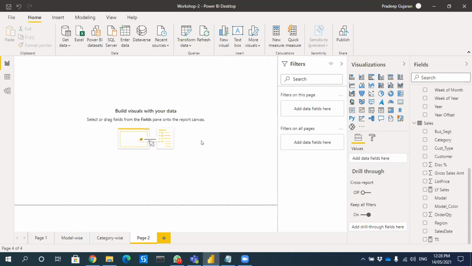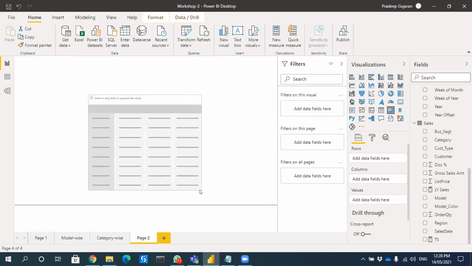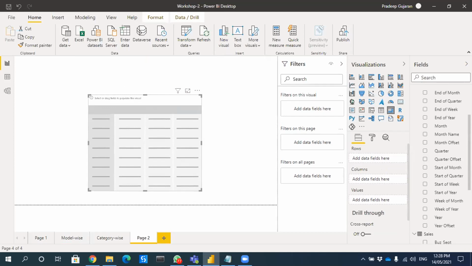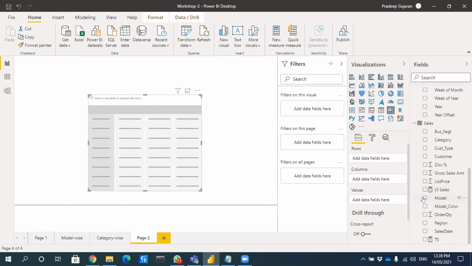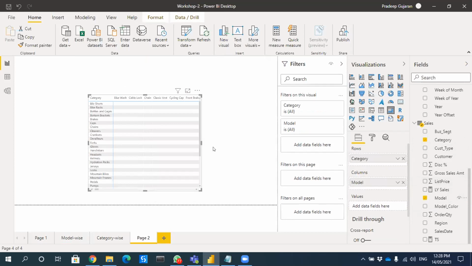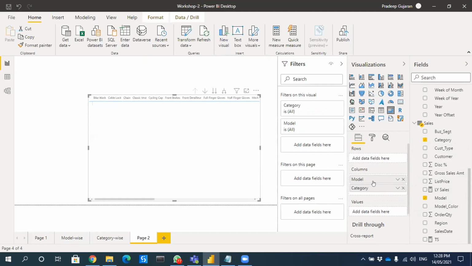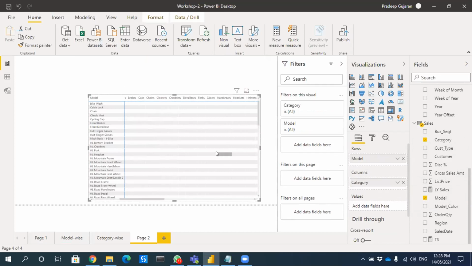Both the tables. Basically, you can create a matrix if you want to see both on the same page. Okay, let me show you. If I want to see both, model and category, let me select category and model in the columns. It will be too much, right? How many models are there? Or let me bring the category here and the model in the top. Now how many are there? Still many.